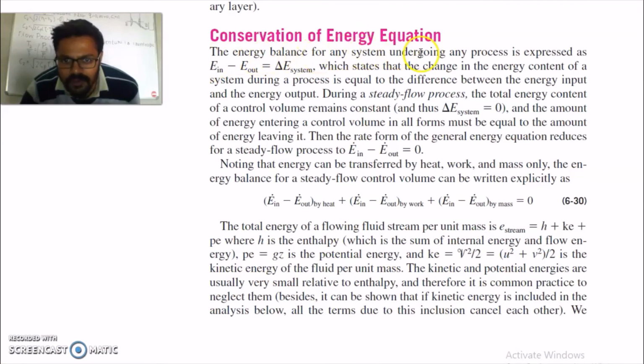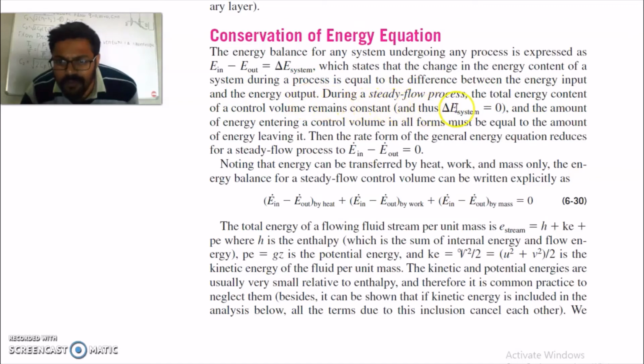Conservation of energy equation. The energy balance for any system undergoing any process is expressed as E in minus E out is equal to change in energy of system, which states that the change in energy content of a system during a process is equal to the difference between the energy input and energy output.